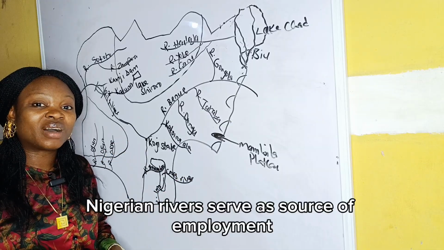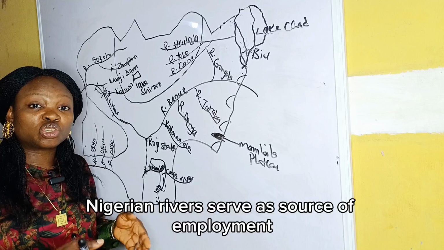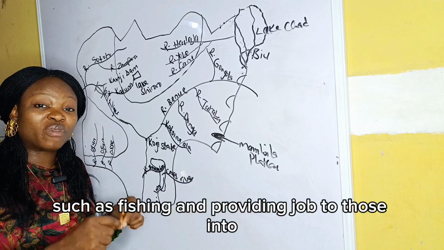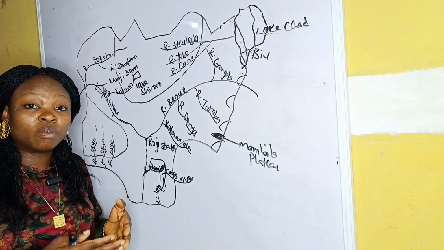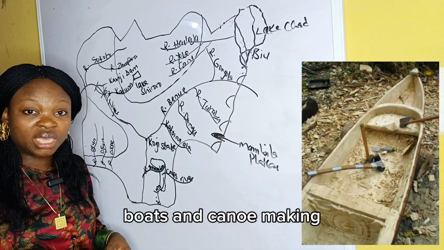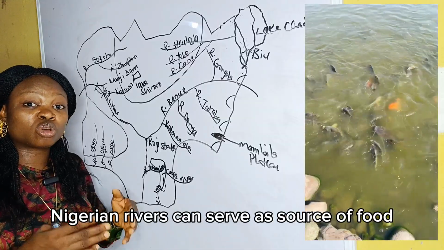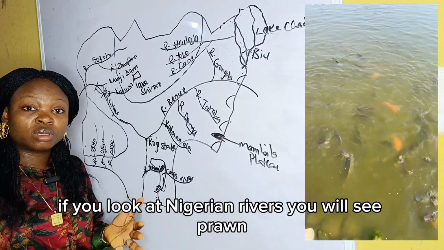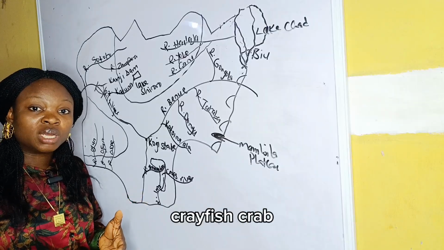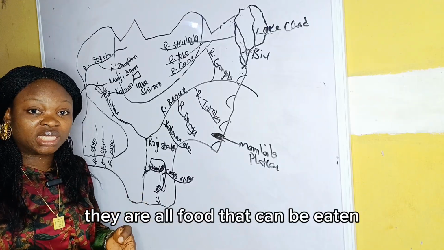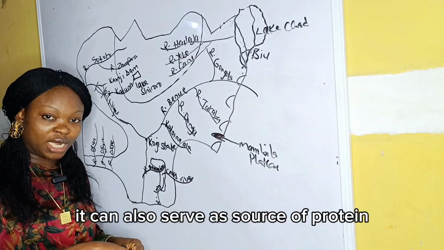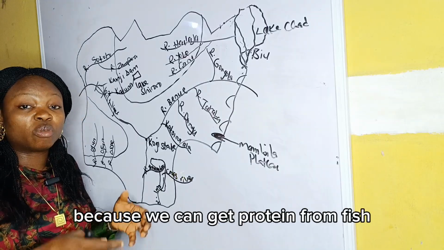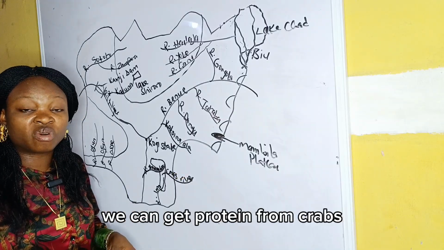Nigerian rivers serve as source of employment such as fishing and providing jobs to those into boat and canoe making. Nigerian river can serve as source of food. If you look at Nigerian rivers, you will see prawn, crayfish, crab. They are all food that can be eaten. It can also serve as source of protein, because you can get protein from fish, you can get protein from crabs.